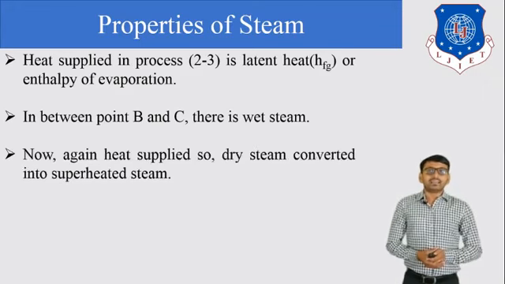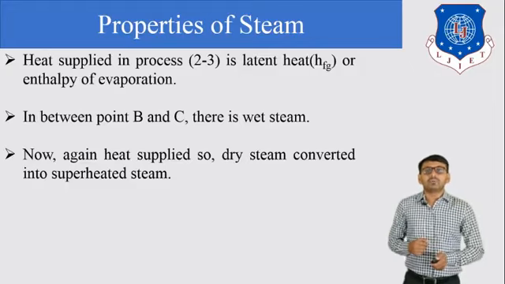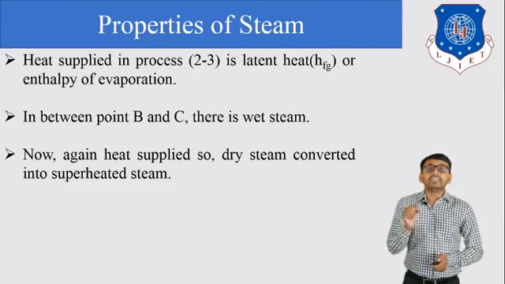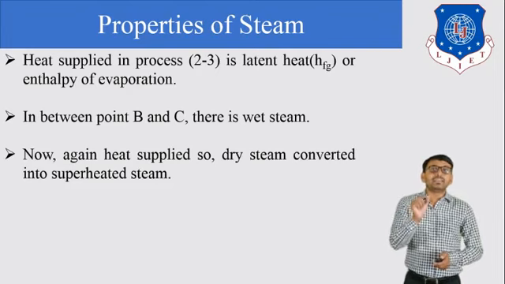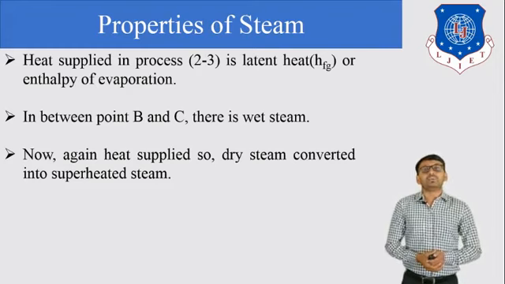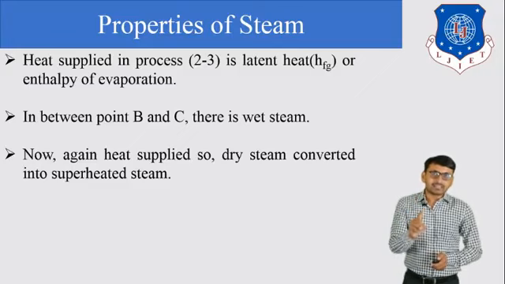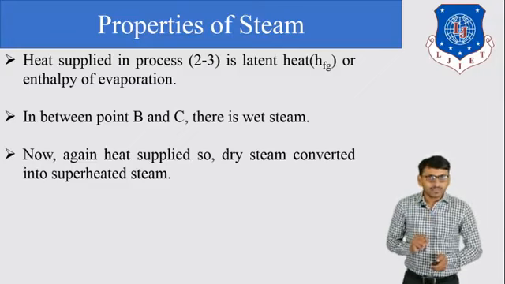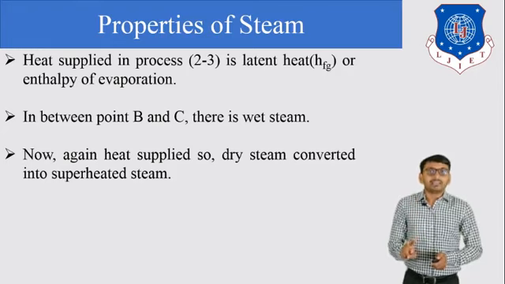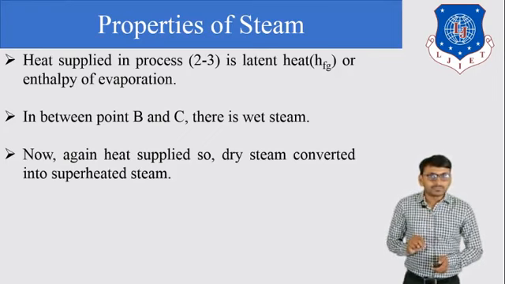Now again heat energy supply. So dry steam converted into superheated steam, and at point D there is a superheated steam of temperature T superheated. So at point A there is a water at 0 degree Celsius. At point B there is a water of saturation temperature.